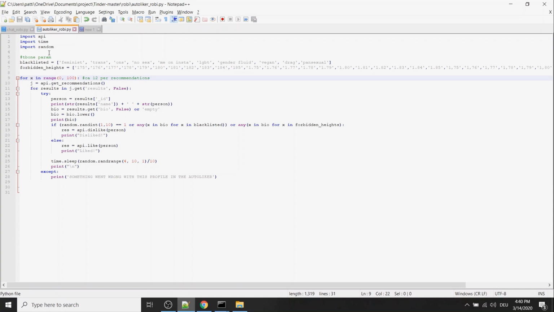So the distance you have there, the location you have there, the age preferences. It will just take those preferences basically. So if you change those, the recommendations it gets will automatically be based on the settings you have there.